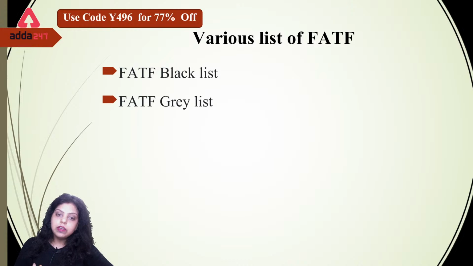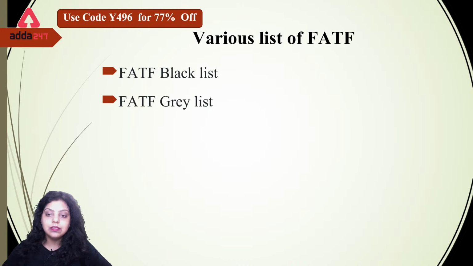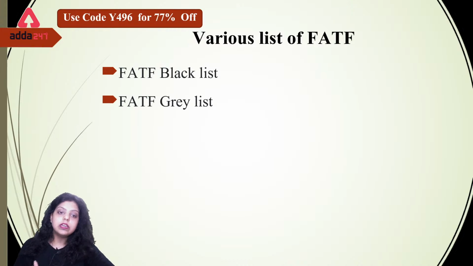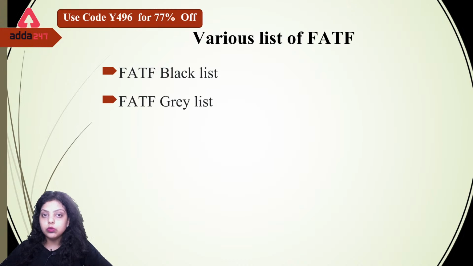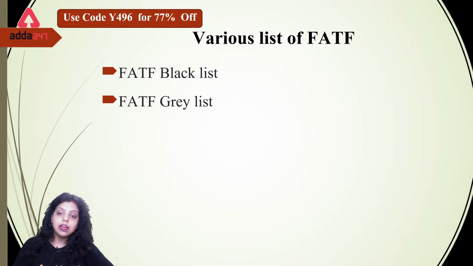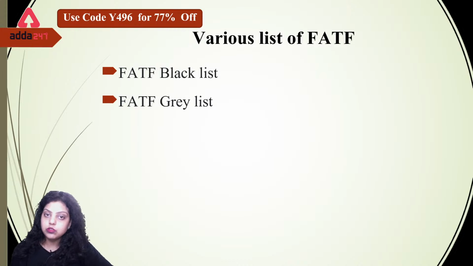Okay, so the FATF blacklist sets out the countries that are considered deficient in their anti-money laundering and counter financing of terrorism regulatory regimes. So those countries who are not following the rules, who are not following the norms, and are at high risk jurisdiction, and we have to take immediate action about them, then these countries will be added to the blacklist of the FATF.